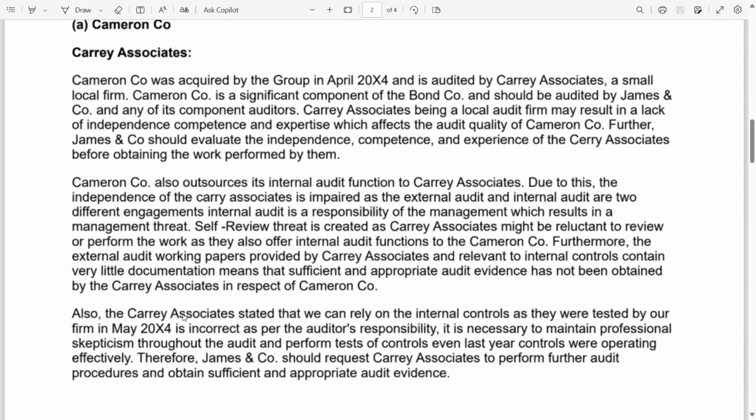Also, the Carey Associates' statement that we can rely on the internal controls as they were tested by our firm in May 2004 is incorrect. As per the auditor's responsibility under ISA 200, it is necessary to maintain professional skepticism throughout the audit and perform tests of controls even if last year's controls were operating effectively. Therefore, James and Company should request Carey Associates to perform further audit procedures and obtain sufficient and appropriate audit evidence.